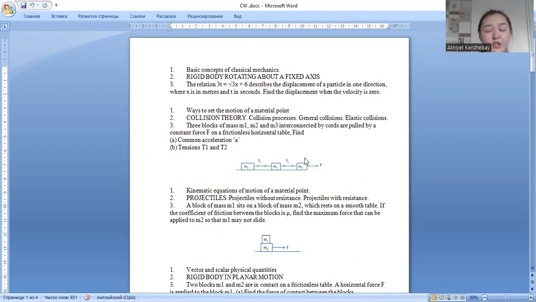The next question, rigid body rotation about a fixed axis. In rotation about a fixed axis, all particles move in a circular path about the axis of rotation, and the motion of the body is completely determined by the angular velocity of the rotation. The rotation around a fixed axis is a special case of rotational motion.